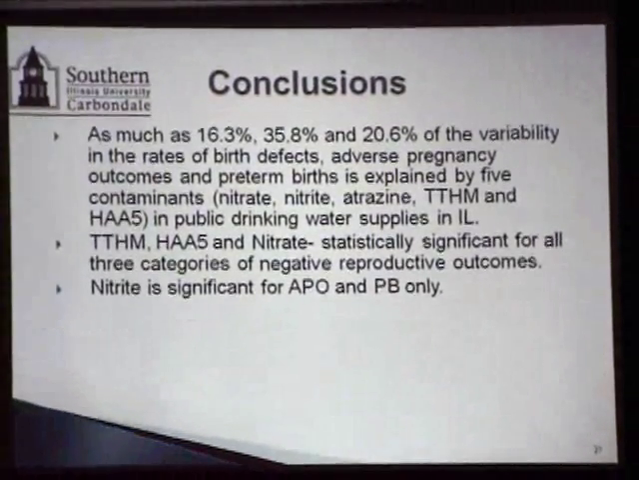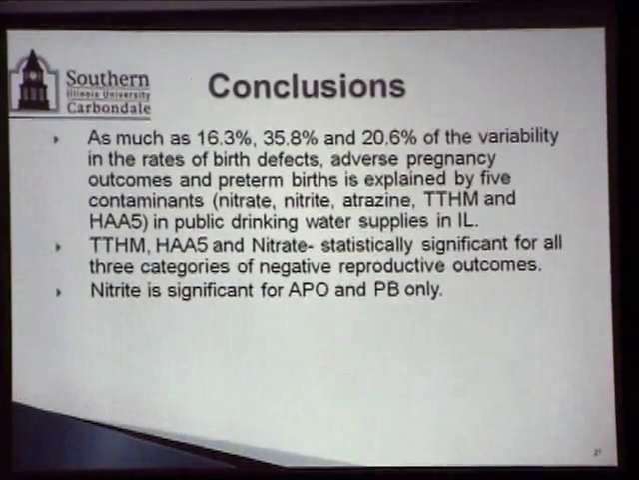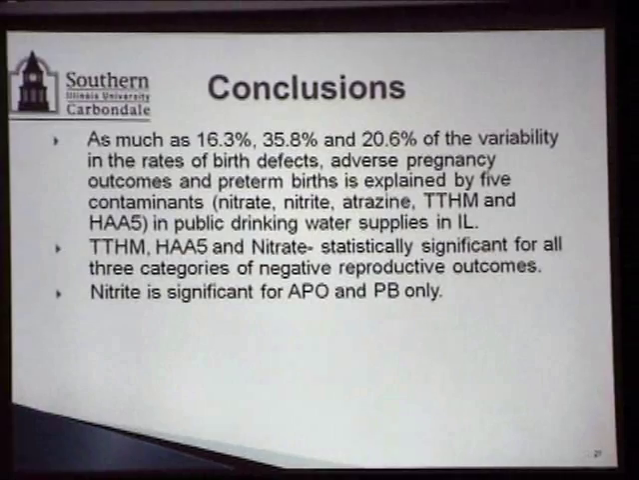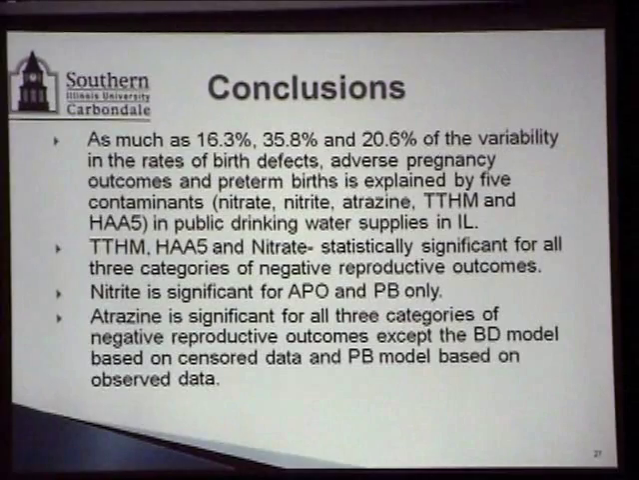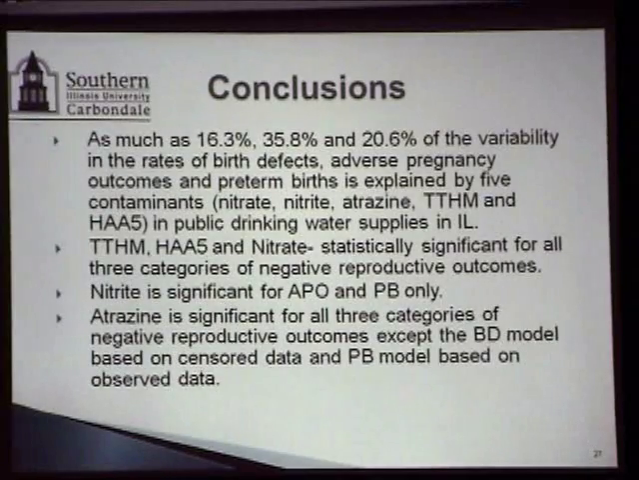Nitrite, surprisingly, was not significant for birth defects, although it was significant for adverse pregnancy outcomes and preterm birth. At an 80% confidence level, alpha 0.20, we could not relate the nitrite to the birth defect. Atrazine is significant for all 3 categories of negative reproductive outcomes, except the birth defect model based on the sensor data and the preterm birth model based on observed data.